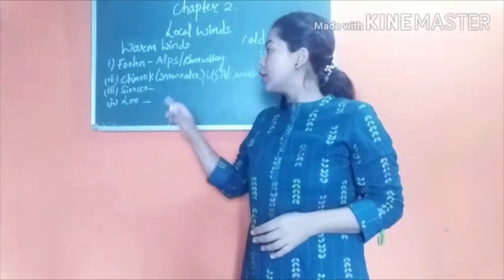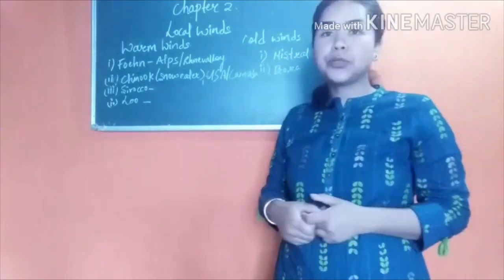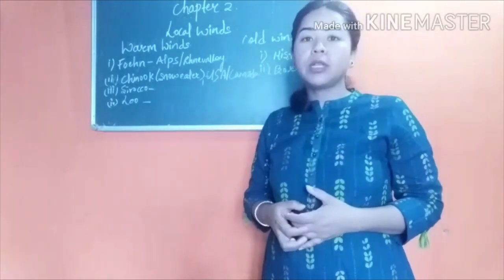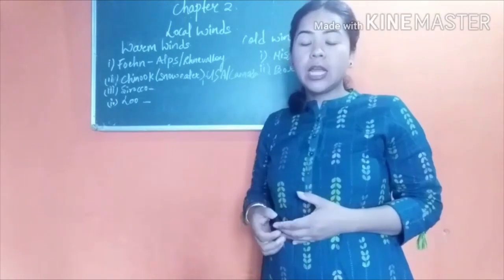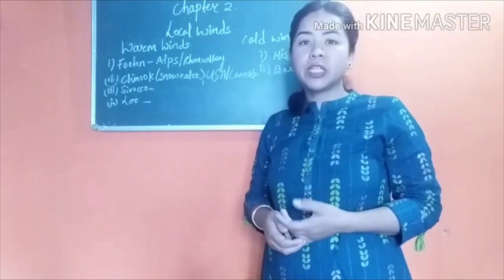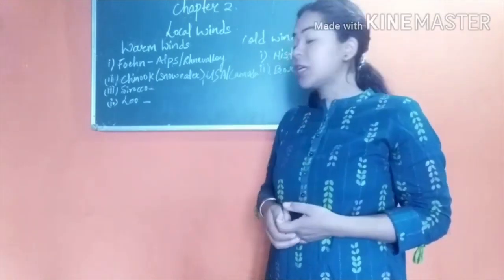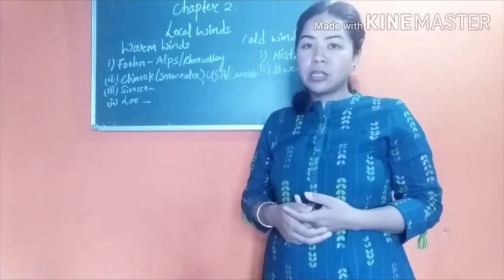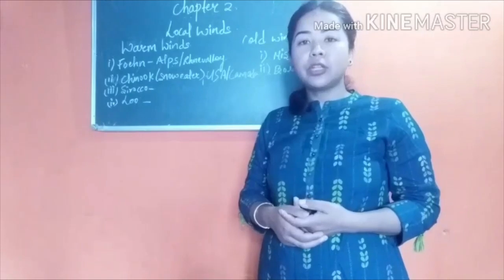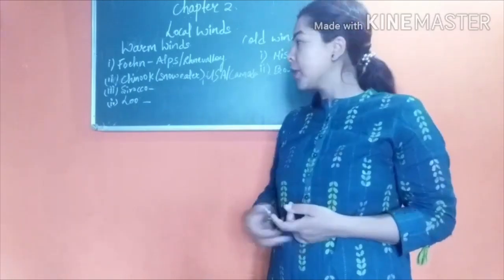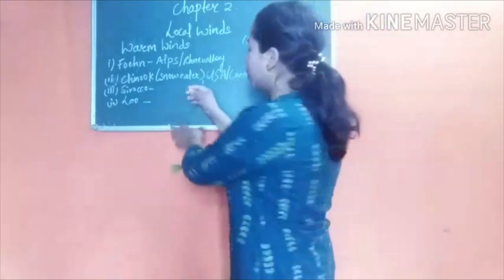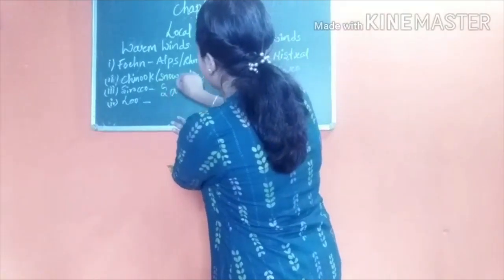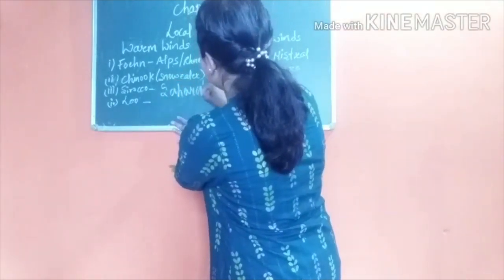After Chinook is Sirocco. Sirocco is a hot and dry wind that is formed in the interior of the Sahara Desert and blows towards the Mediterranean Sea. This Sirocco is also known as Khamsin in Egypt and Levech in Spain. So Sirocco, Sahara Desert.